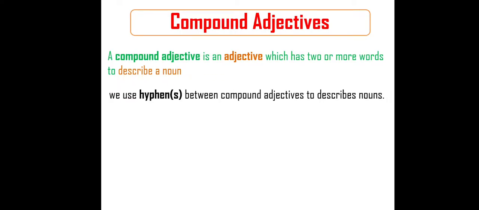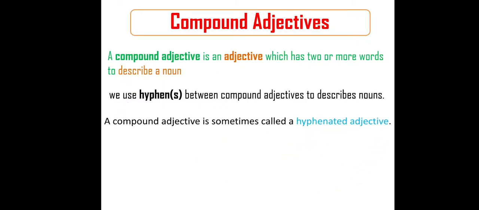And we use a hyphen between the words of compound adjectives to describe nouns. So in between compound adjectives, a hyphen must be there. What happens if we don't have a hyphen? We'll come to know in the next slide. A compound adjective is sometimes called a hyphenated adjective. So another name for a compound adjective is a hyphenated adjective. With this example, you'll understand compound adjectives better.